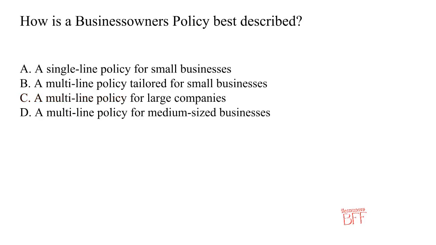Question: how is a business owner's policy best described? Here are the answer choices. Choice A is a single-line policy for small businesses. Choice B is a multi-line policy tailored for small businesses. Choice C is a multi-line policy for large companies. Choice D is a multi-line policy for medium-sized businesses. The correct answer is a multi-line policy tailored for small businesses. BOPs combine property and liability coverage into one package designed specifically for small business owners.